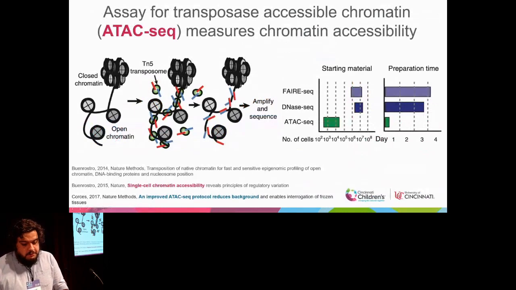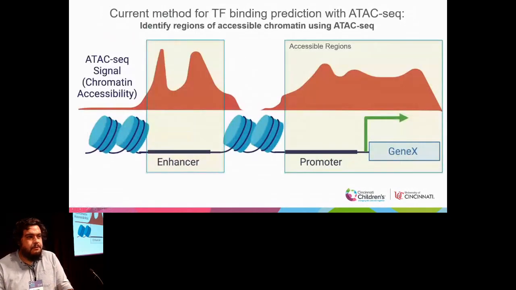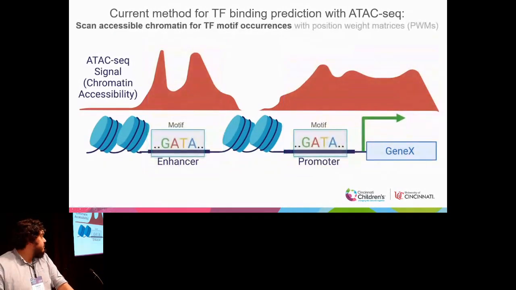But alternatively, you could use experimental methods such as ATAC-seq, which measures chromatin accessibility, and use that information to predict the binding of transcription factors. ATAC-seq uses a Tn5 transposase to probe DNA that is not bound by other proteins or TFs, and you find regions of accessible chromatin. Up in the top, the red track is just an example signal track of what that would look like. And in these regions of accessible chromatin, you would then use either a known motif that's been derived experimentally or some other information to predict the binding of a TF in that location if you find the sequence that matches enough.